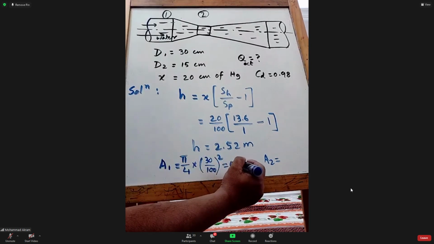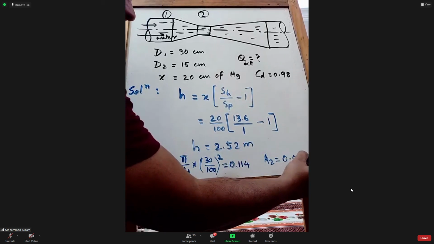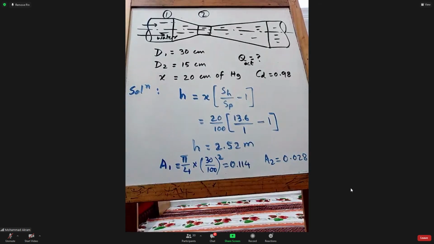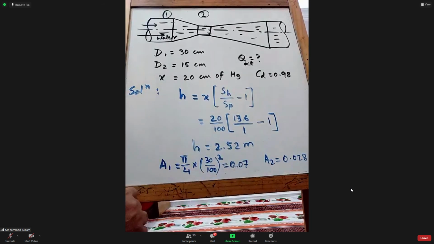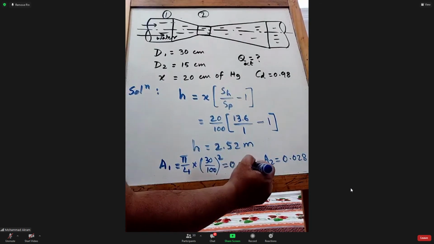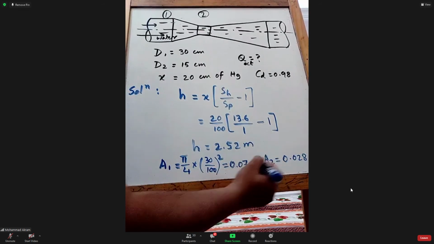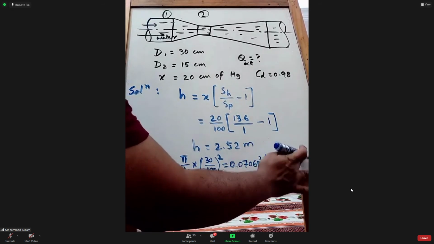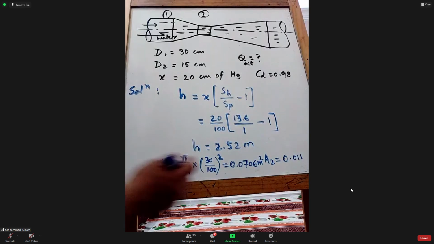A1 is 0.076 meter square, and A2 is 0.011.